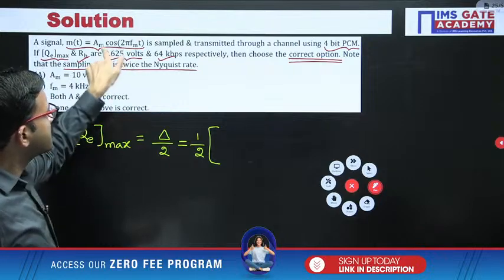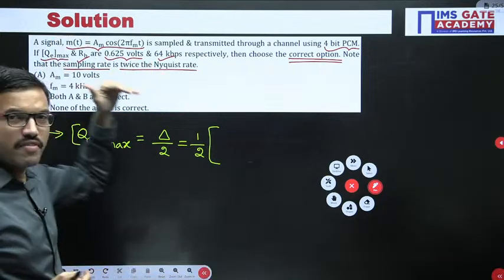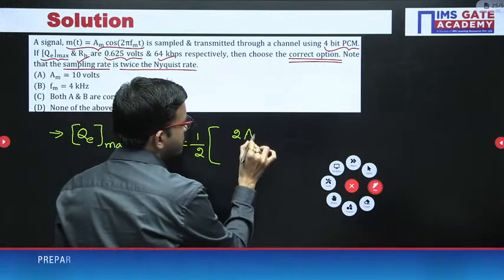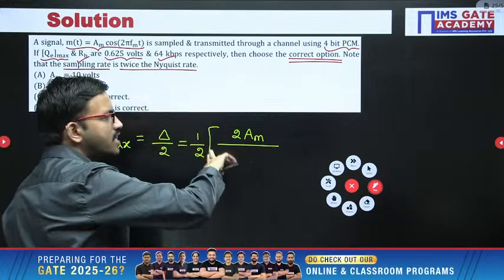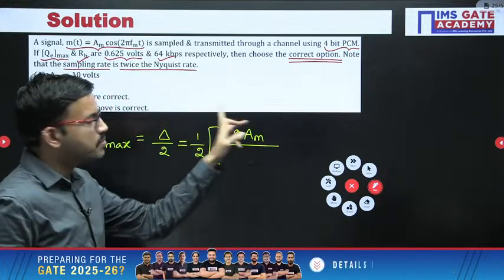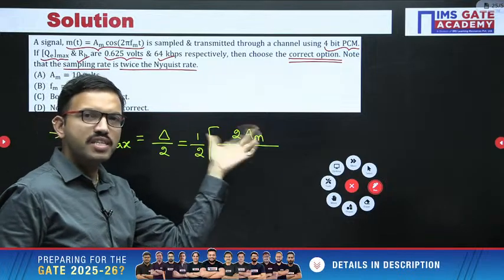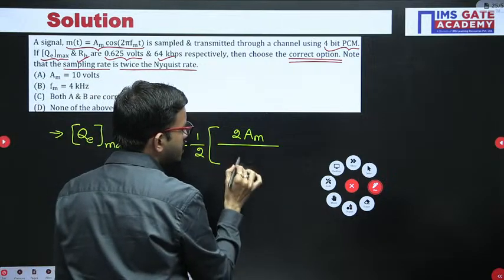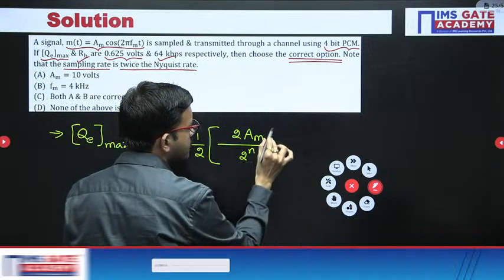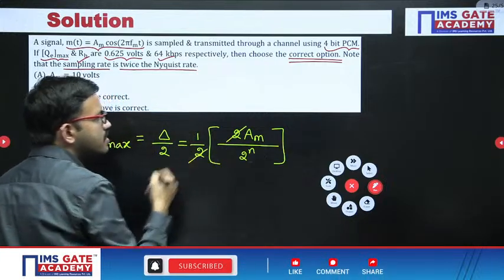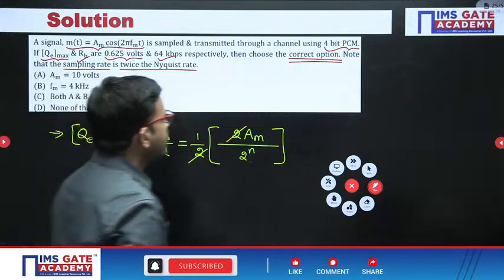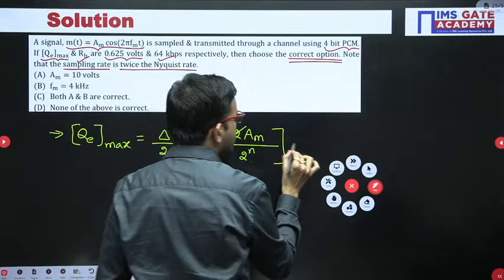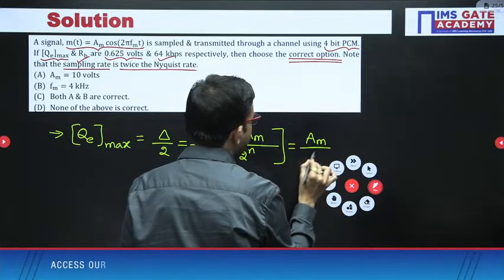With respect to a cos or sin signal, the maximum value is plus Am and the minimum value is minus Am. So maximum minus minimum is Am minus of minus Am, that is 2Am. Divide by number of levels: for n bits you have 2 power n. Now this 2 is getting cancelled, so you are getting Am by 2 power n.